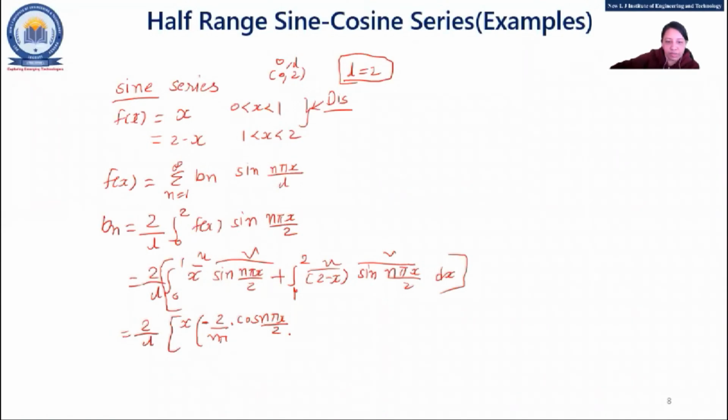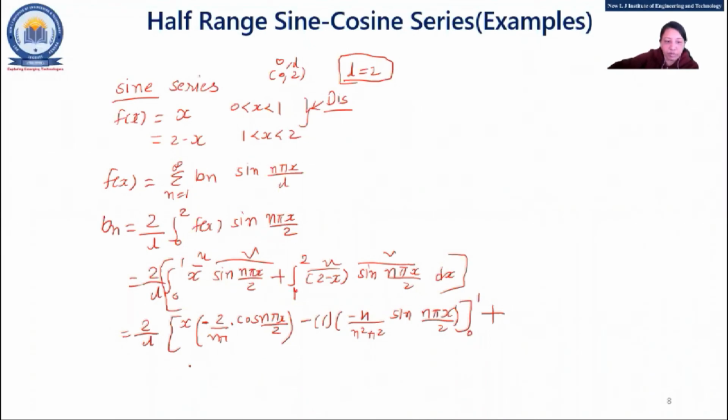If you are having doubt in this step, you can raise your hand. The second term is minus 1 minus 4 by n square pi square. I'll write directly, right? And with that sine n pi x by 2. Fine. And obviously the limit is 0 to 1.